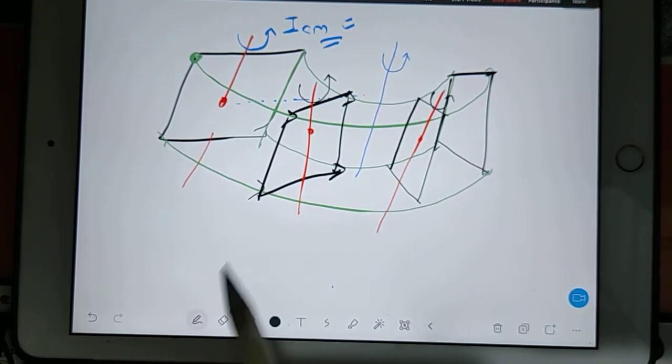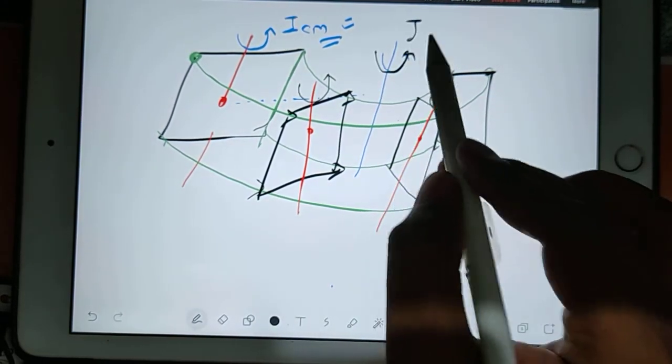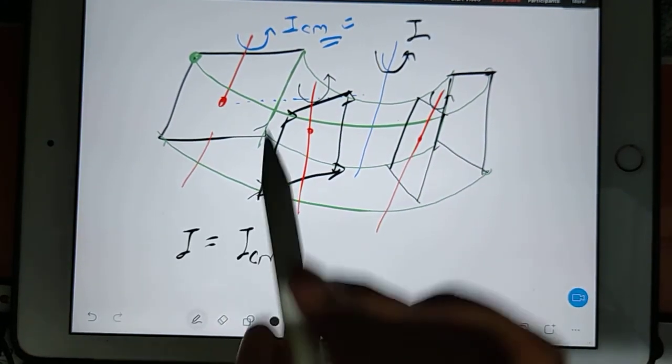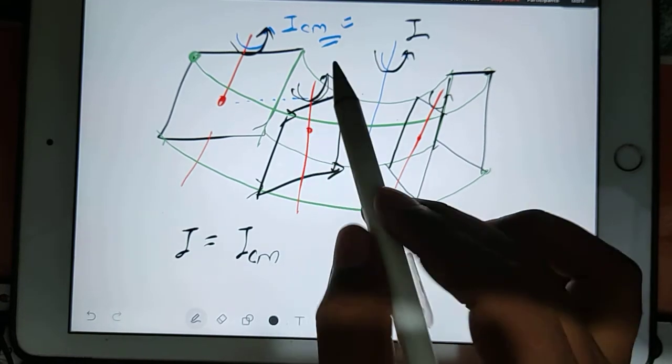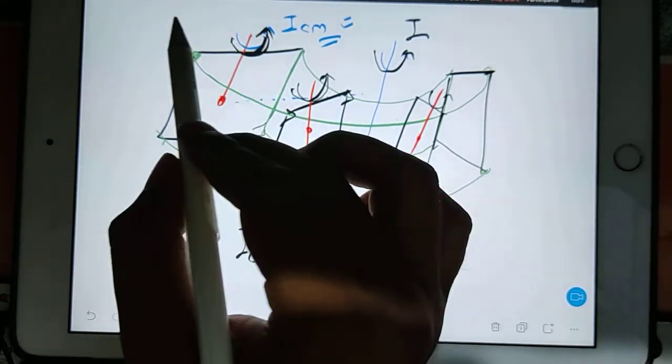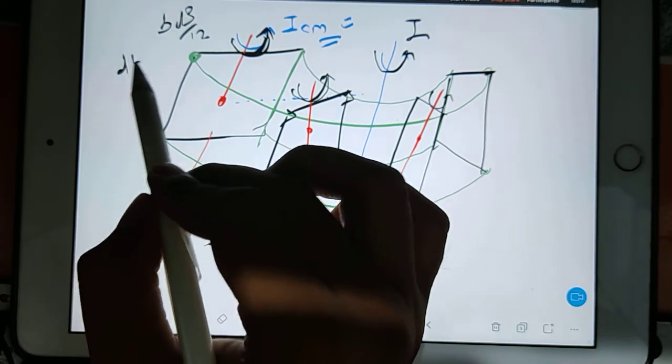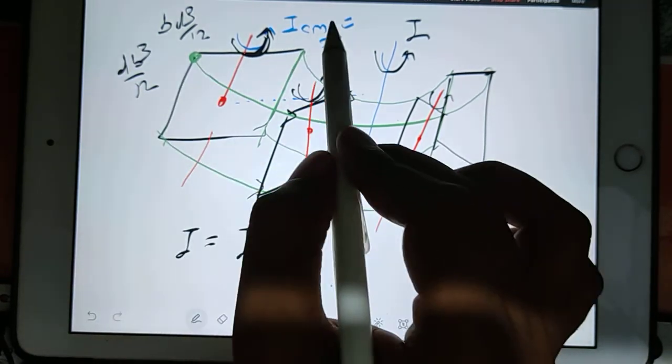So about this axis, if you want to find out I, your I is nothing but I center of mass, its own, which is either BD cube by 12 or DB cube by 12. This concept you will apply to find out ICM.